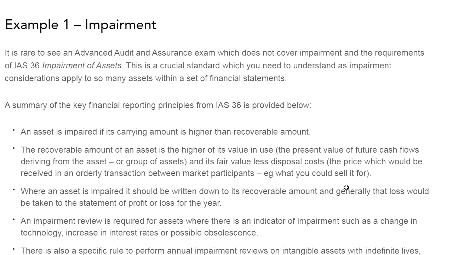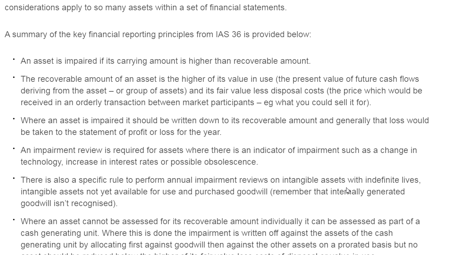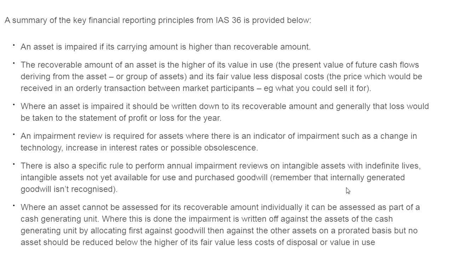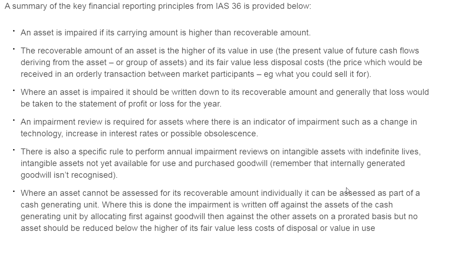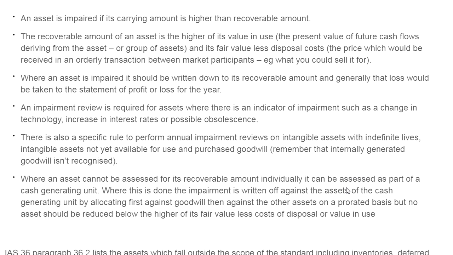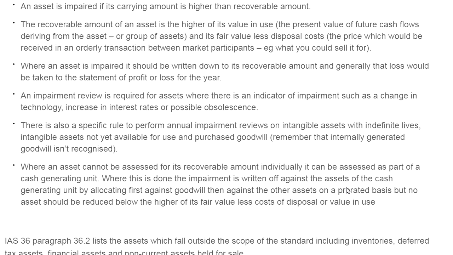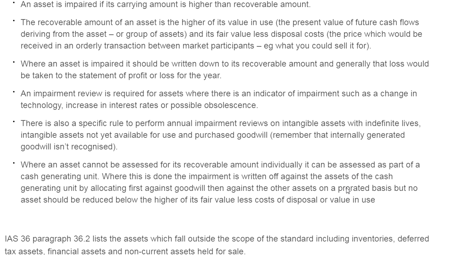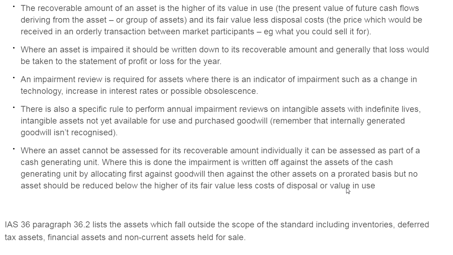This was covered earlier. So this was some of the important things, and now I'm moving back to the article. A summary of the key financial reporting principles of IAS 36 is provided below. An asset is impaired if its carrying value is higher than the recoverable amount, which you have already studied. The recoverable amount of an asset is the higher of the value in use and the fair value less cost of disposal, which we have already covered. Where an asset is impaired, it should be written down to its recoverable amount, and generally the loss should be taken to the statement of profit and loss.